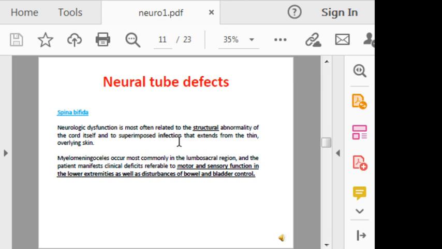Neurological dysfunction is most often related to structural abnormality of the cord itself and also due to superimposed infection. Myelomeningocele occurs most commonly in the lumbosacral region, and the patient manifests clinical deficits referable to the motor and sensory function in the lower extremities, as well as disturbances of bowel and bladder control.